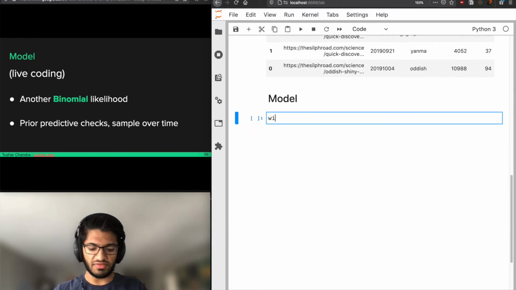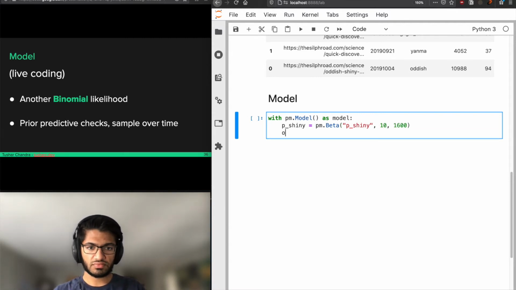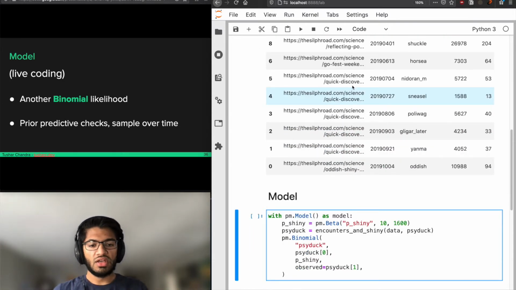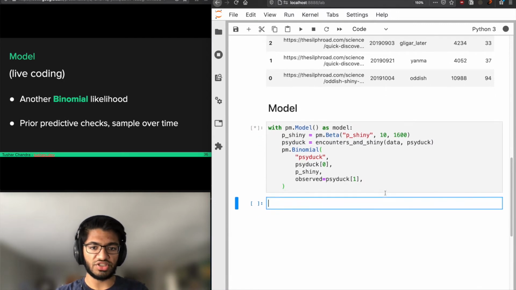We're going to do what we did before with pm.Model as model. P shiny equals pm.Beta. I'm going to show that this prior is reasonable in a minute, but for now, trust me. The first Pokemon that we saw was Psyduck. So we've created a pm.Beta, which is our prior, a beta distribution over the probability of encountering a shiny. We've gotten the number of encounters and the number of shinies for Psyduck. This is now a tuple of 2 integers, and we're going to put the first one as the n for the binomial and the second one as the observation. If we run this, we should be able to define a model.